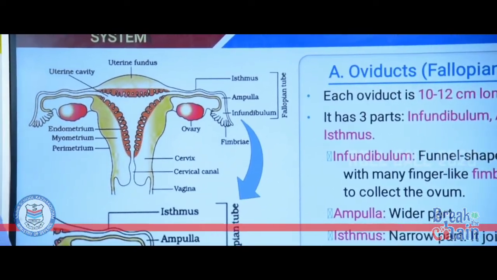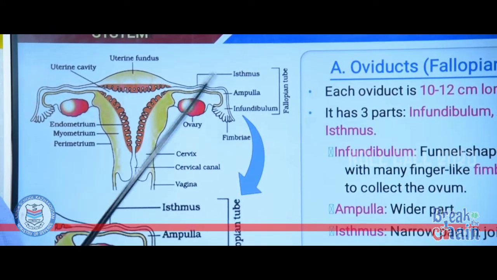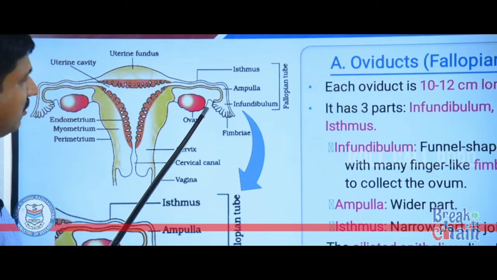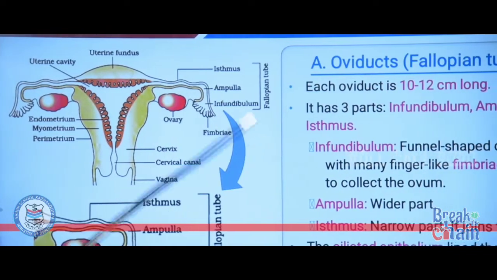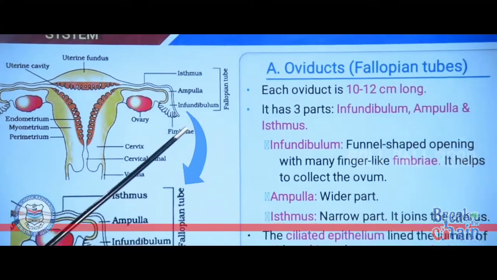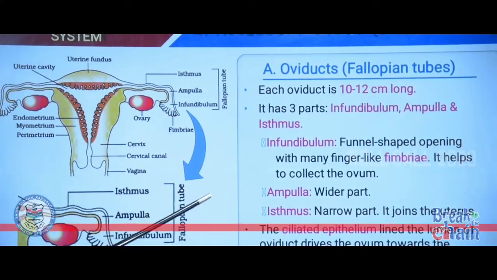It has three parts: infundibulum, ampulla, isthmus. Small finger-like projections of the infundibulum are called fimbriae. Fimbriae help in the collection of ovum after ovulation.